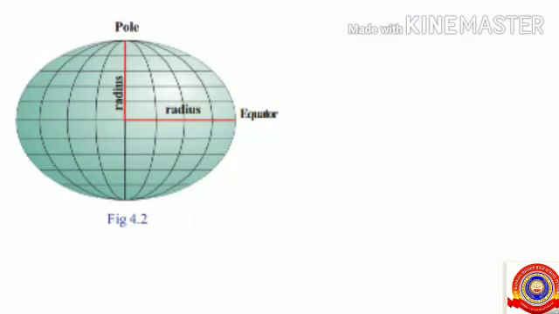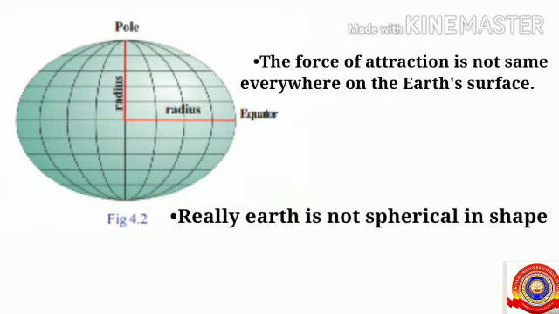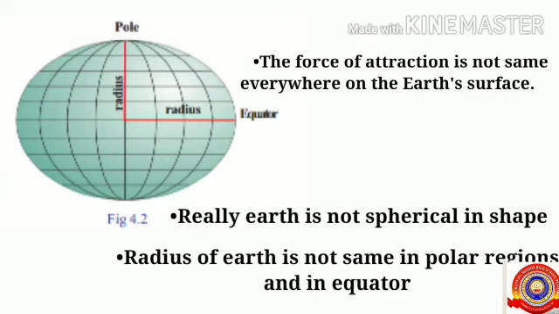Here you can see the diagrammatical representation of the earth, and you can see the radius from the center of the earth to the equator is greater than from the center to the pole. And we already know that the force of attraction is not the same everywhere on the earth's surface because really, the Earth is not spherical in shape.